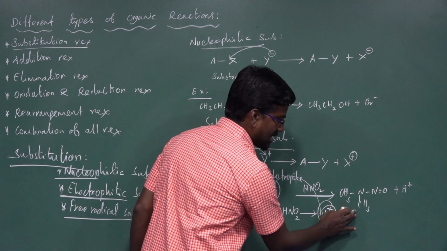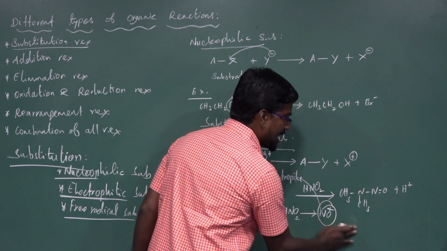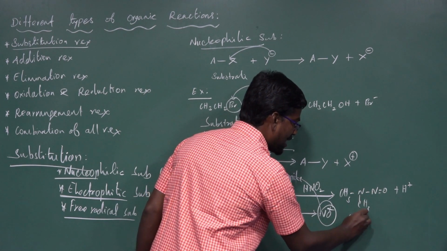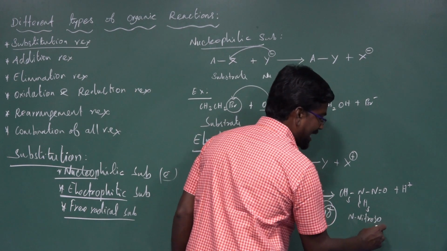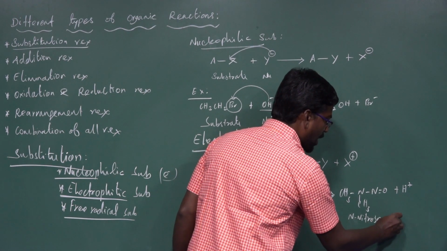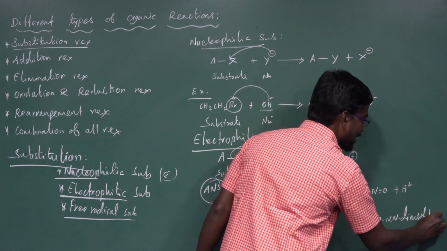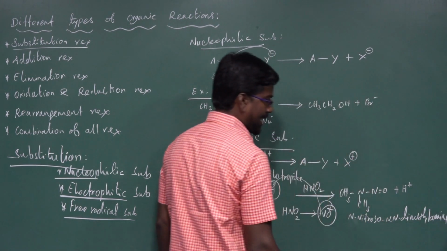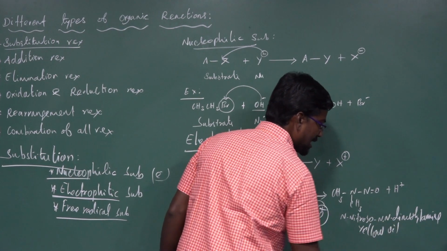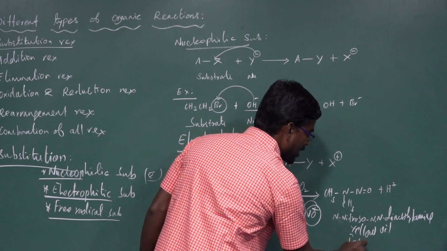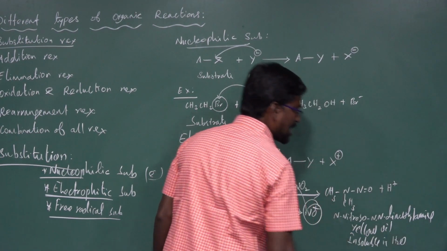What is the name of this product? N-nitroso-N,N-dimethylamine. It is a yellow oil, insoluble in water.